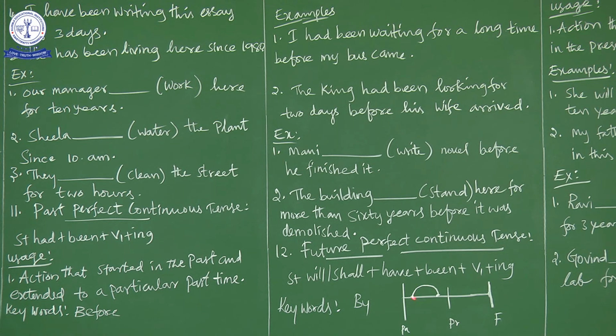The waiting action started here and completed when the bus came. The action started in the past, continued for some time, and completed in the past itself. Have you understood? When the bus arrived the action completed. So it is called past perfect continuous tense.